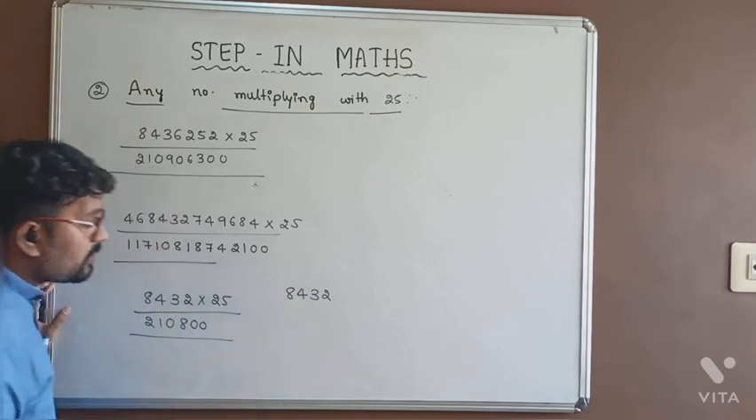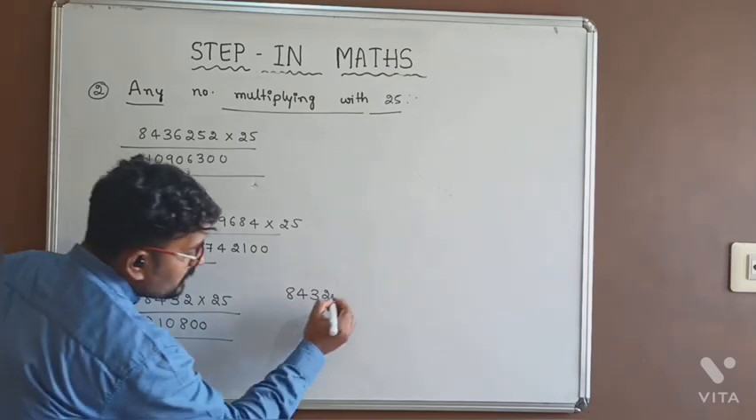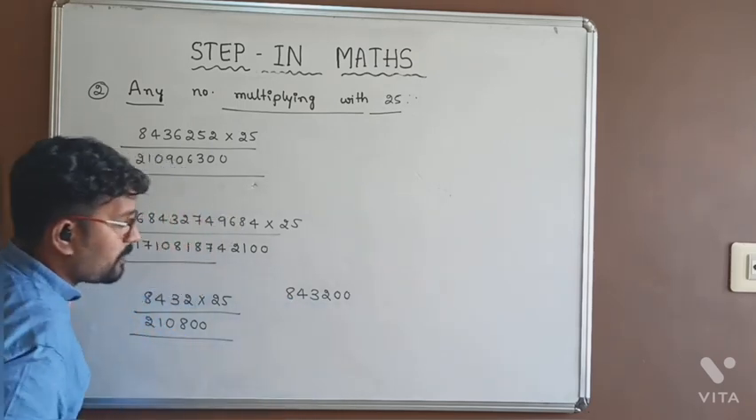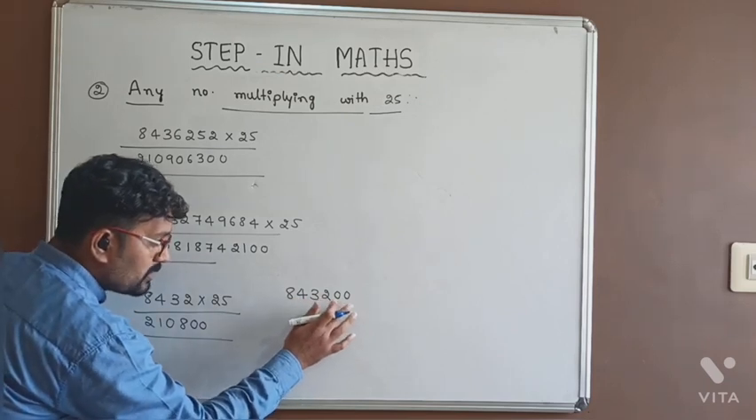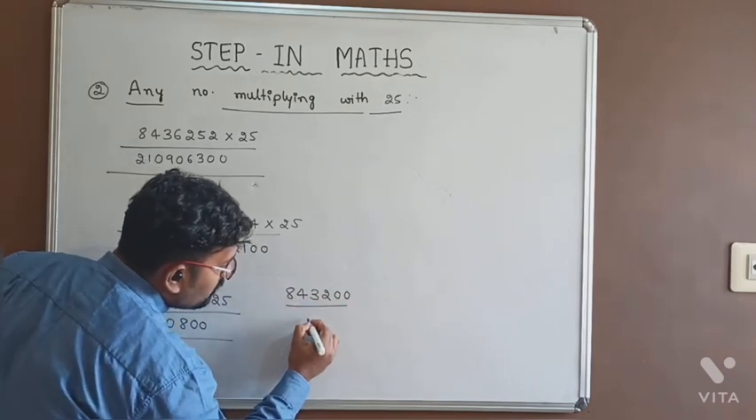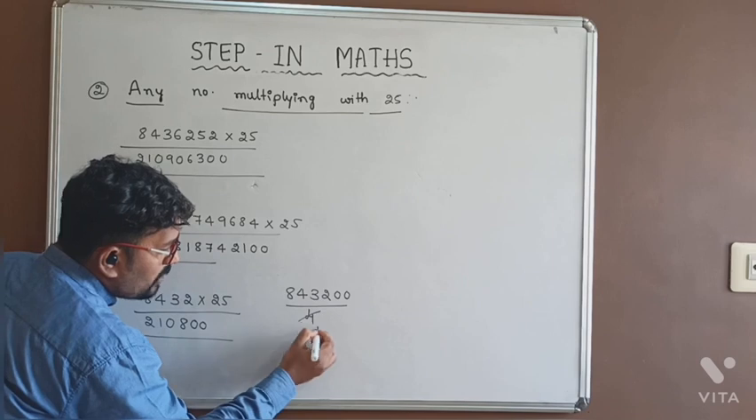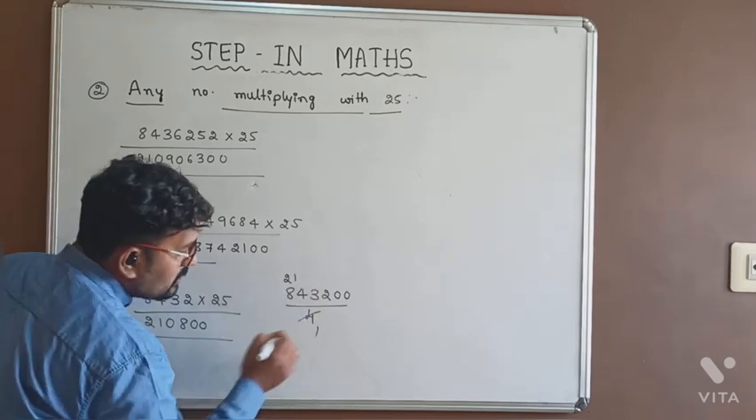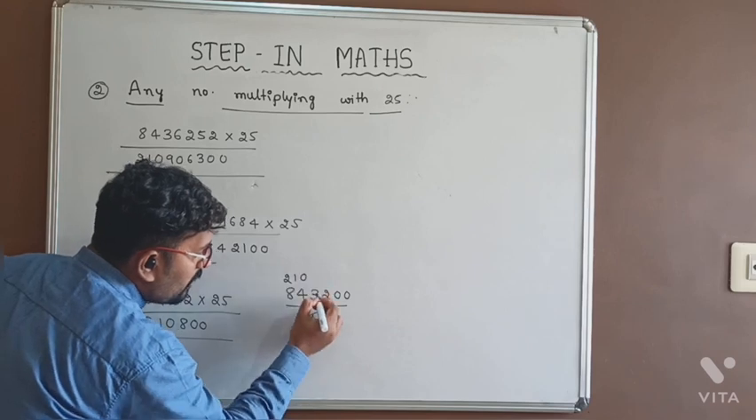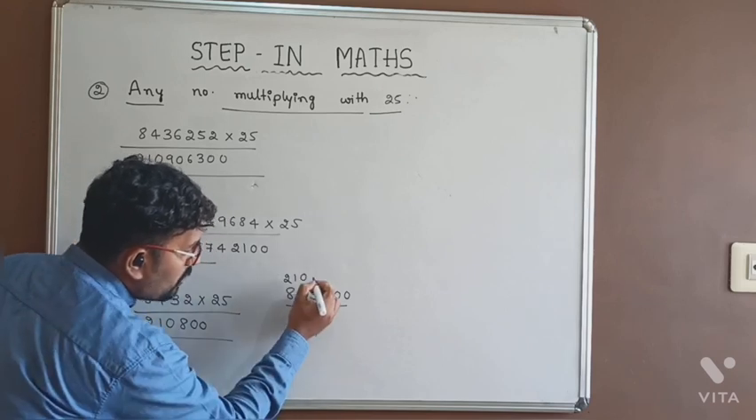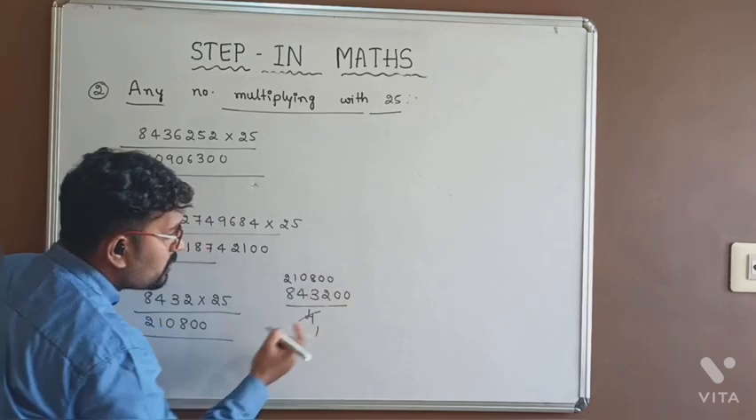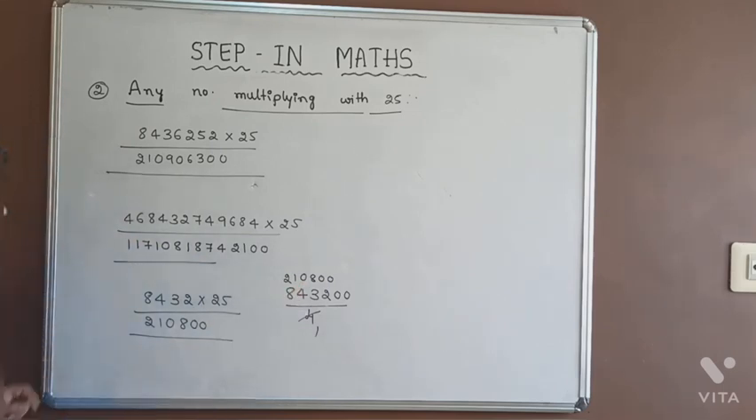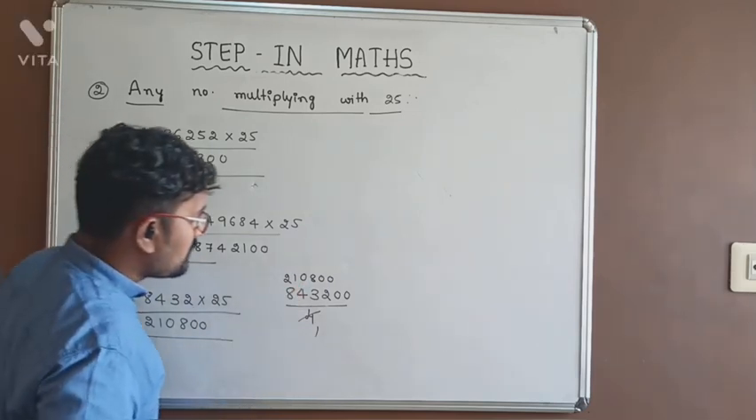Whenever we are multiplying with 25, first we should keep 00 extra and then divide with 4. 4 ones are 4, 4 twos are 8, 4 ones are 4 and 3 is lesser than 4, keep 0. Now it becomes 32. 4 8s are 32 and 00. 210800 is the answer. And next one more example.